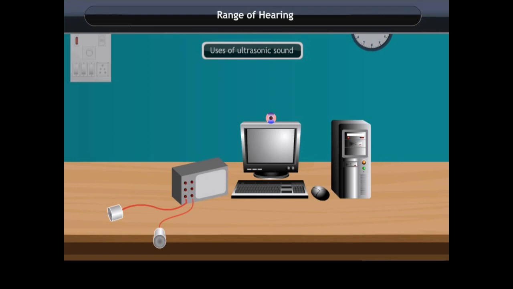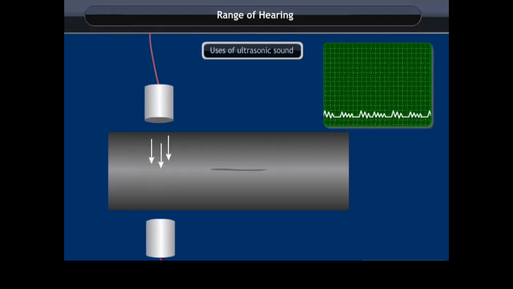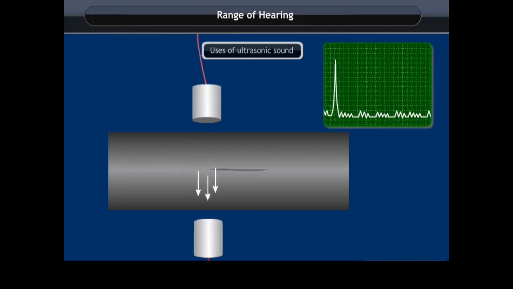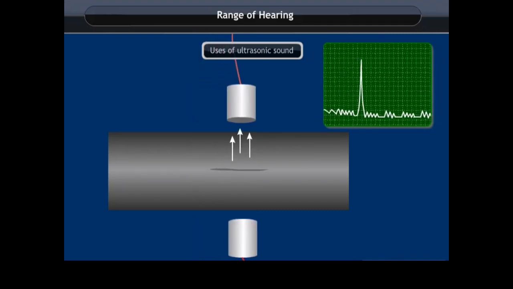Let us see. Look at the setup. There is a computer, pulse receiver, transmitter and receiver. Move the transmitter device and receiver over the surface of the metal, and when there are cracks, ultrasonic waves sent through the metal blocks are reflected back and the cracks can be detected. It is shown in a graph in the form of a peak.